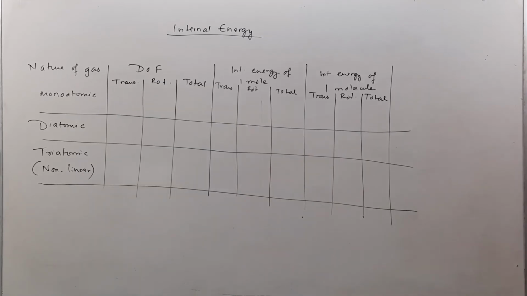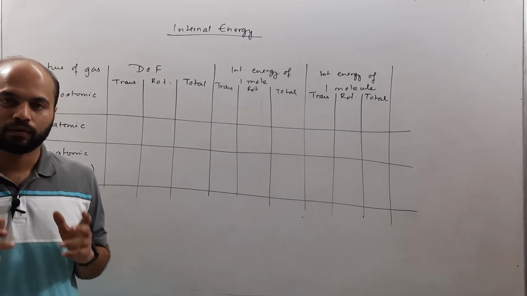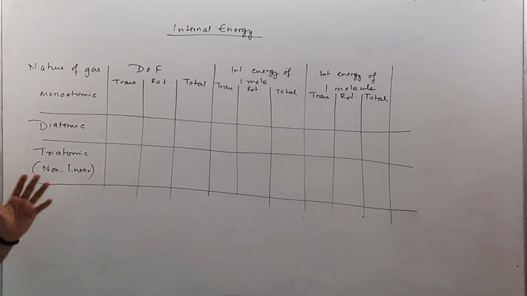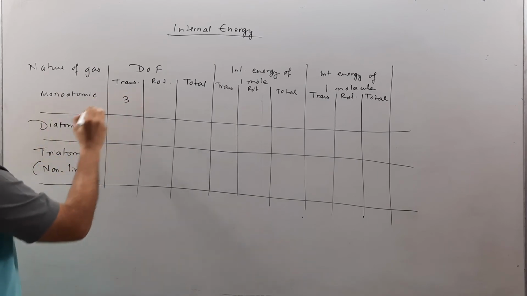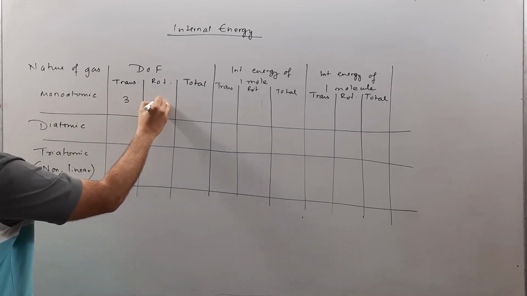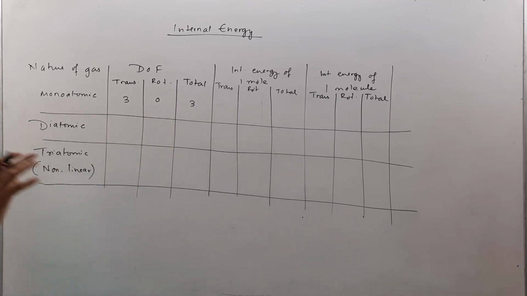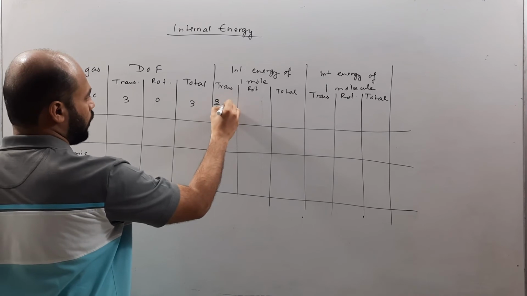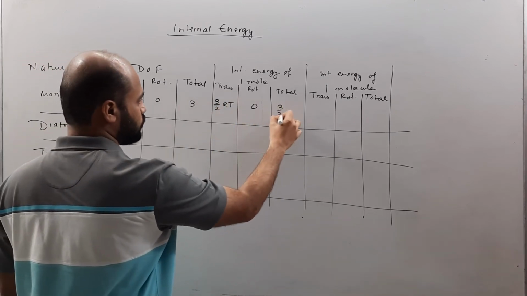Now that we have understood how to find the internal energy of a gas depending upon the type of the molecule or type of the atom, we can summarize this in the form of a table. Here we know that for a monoatomic gas, the translational degrees of freedom is 3, rotational degrees of freedom is 0, and hence the total degrees of freedom is 3. The translational part of the internal energy is going to be F by 2 RT, which is 3 by 2 RT, and the rotational is 0. So the total comes to 3 by 2 RT.